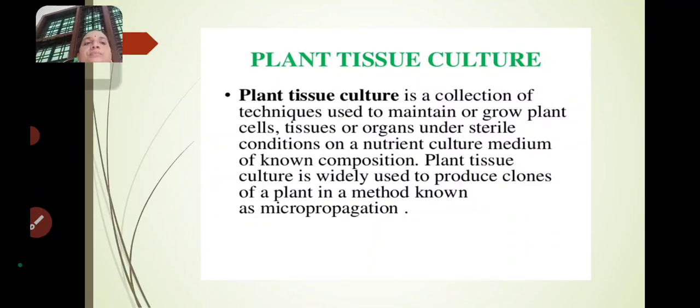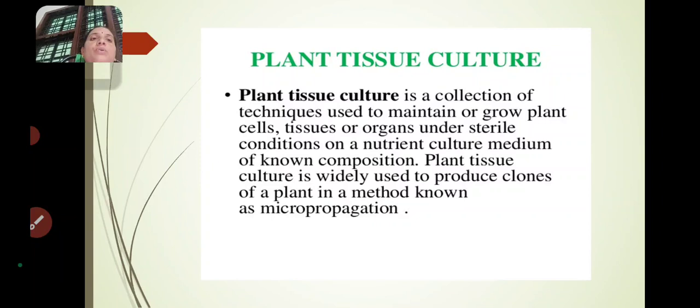In general, seeds grow using many nutrients from the soil. So here we have to give nutrients artificially to the seed or cell or tissue or organ. That is the main thing.